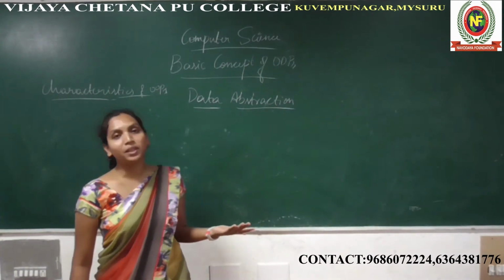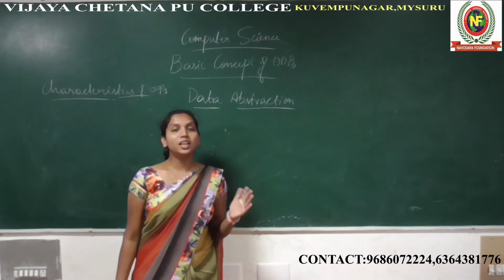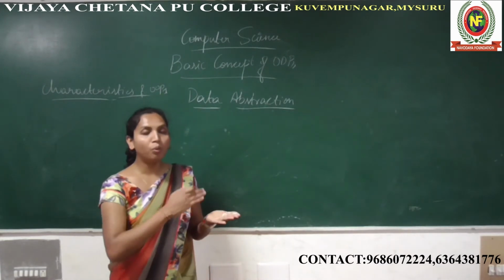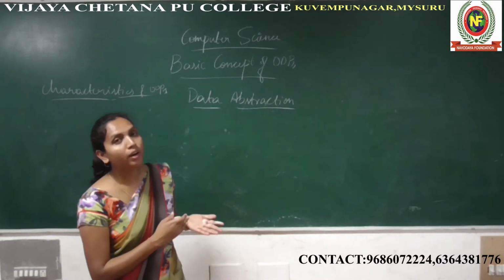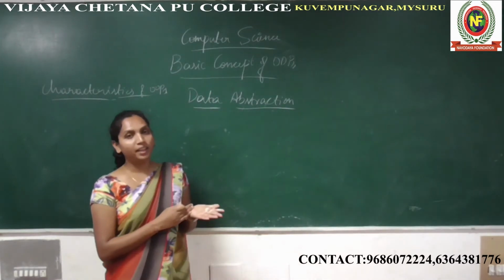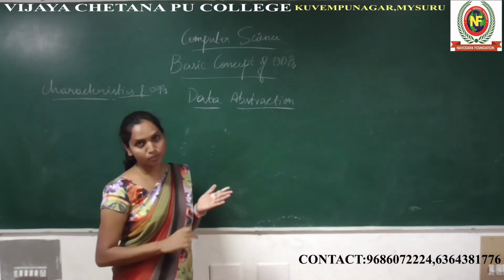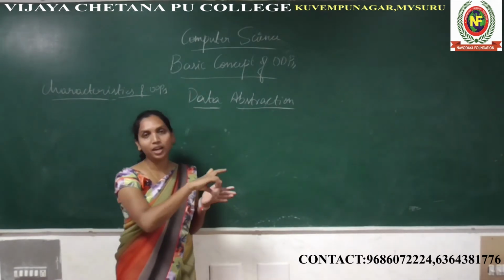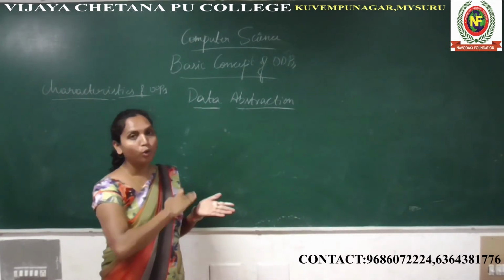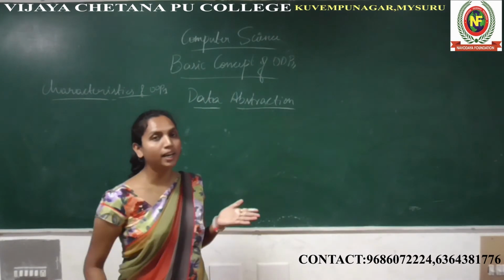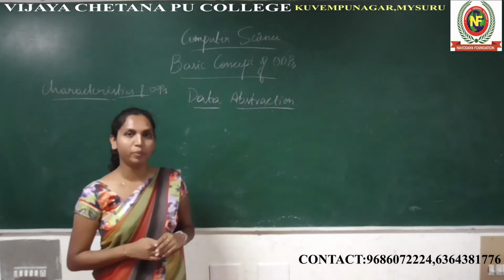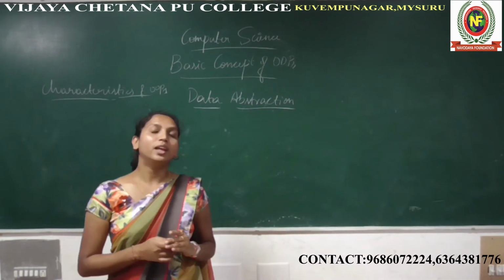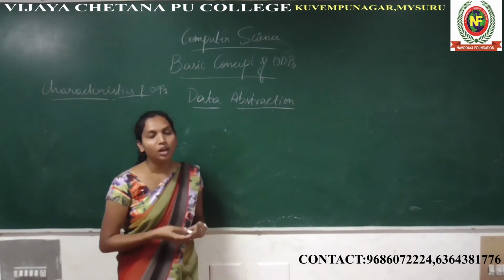Abstraction is nothing but, I hope you have all seen in a book: when you open the first sheet of your textbook or any novel, they have given an abstraction, some brief explanation. Open the next sheet, you get the content, and when you turn further, you get the depth of the topic, right? So what is the meaning of abstraction?